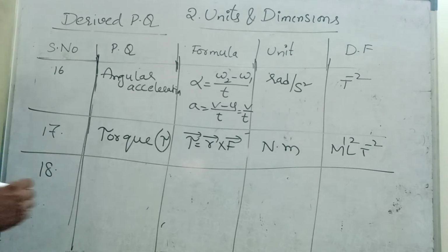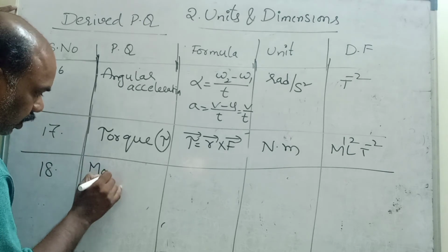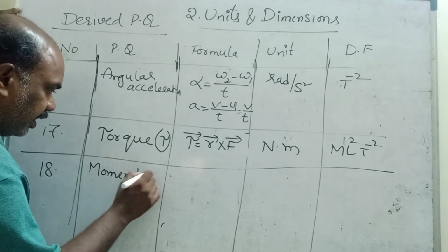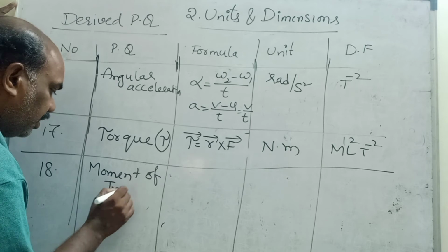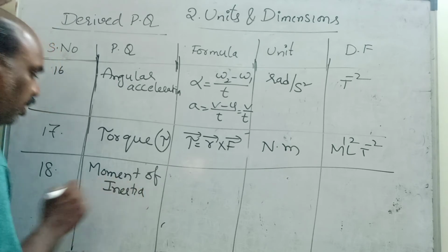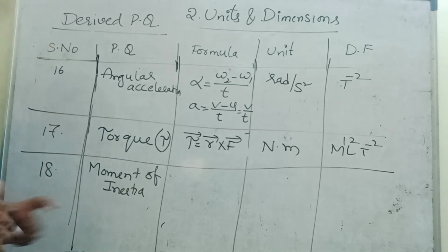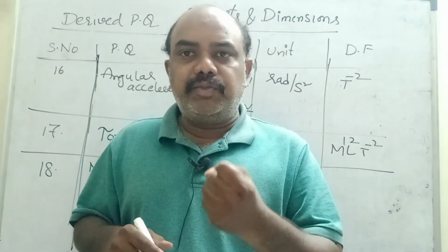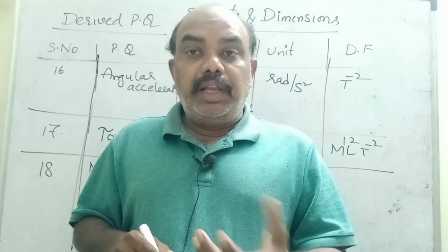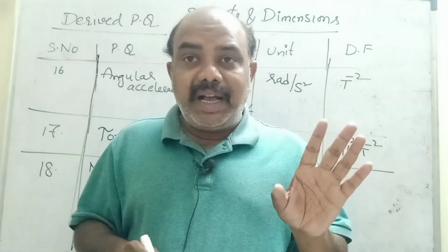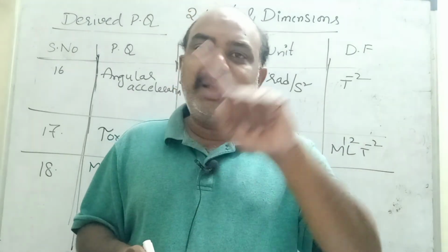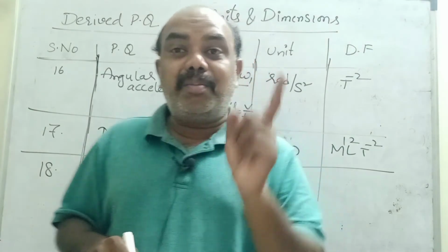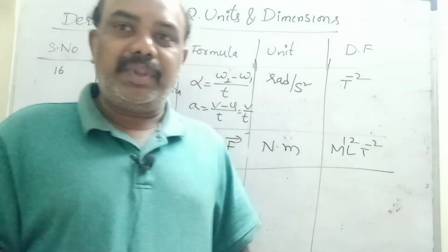Next, moment of inertia. What is meant by inertia? This is also one important term. Sir, what is inertia? Generally in dynamics or kinematics we use mass. In rotational motion we don't use mass, it is called inertia. Whenever a body is rotating in a circular path, mass turns into inertia.